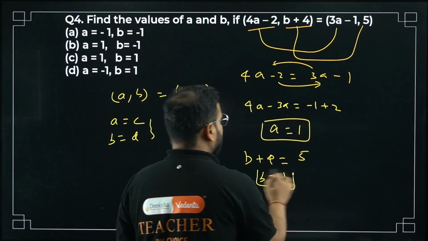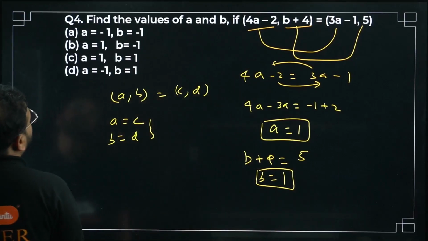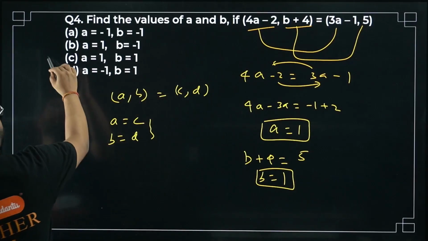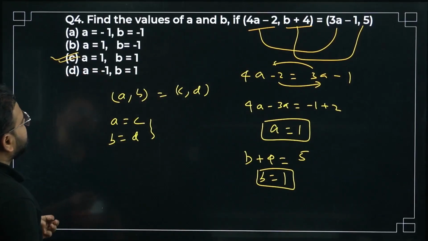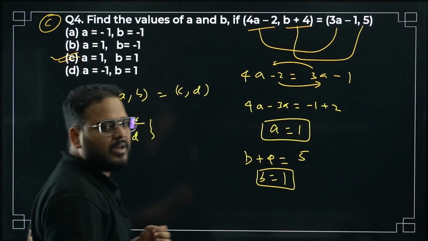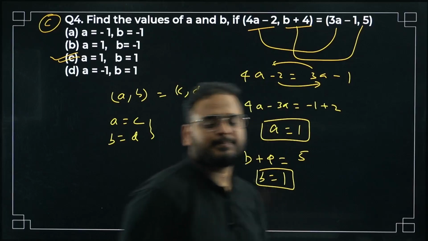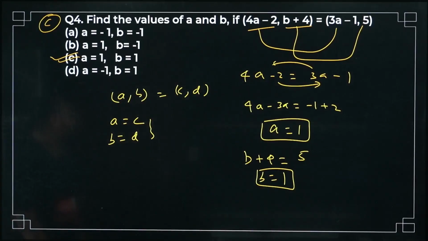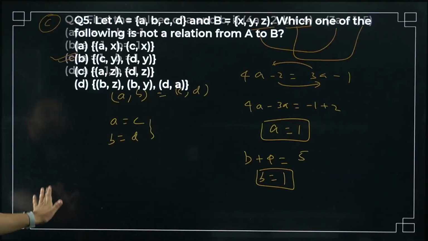A is 1, B is 1. Option C only is right. Rest all we have negative sign as well. So option C is correct. Please check. A is 1, B is 1. Okay. Moving on to question number 5.